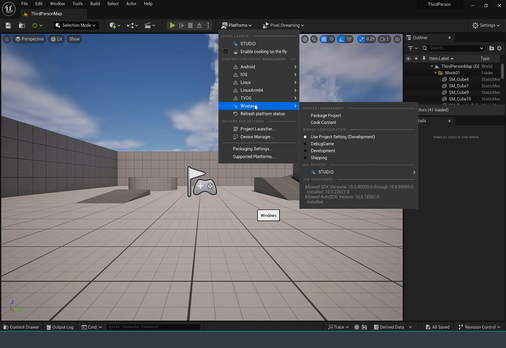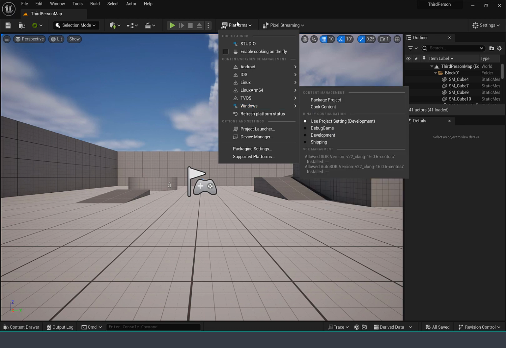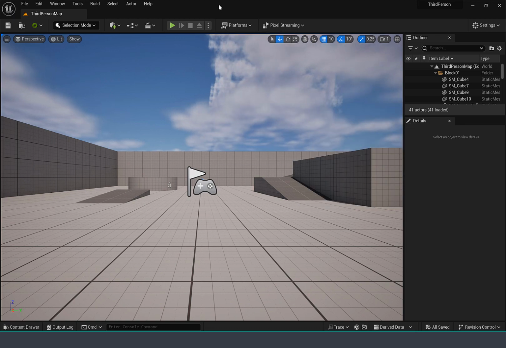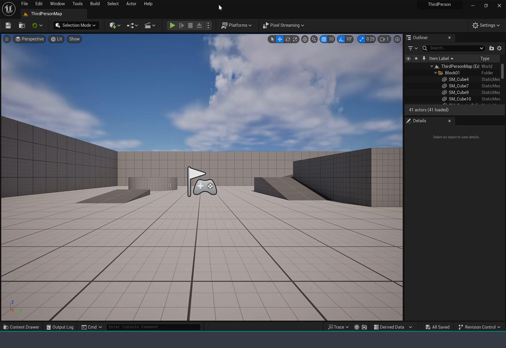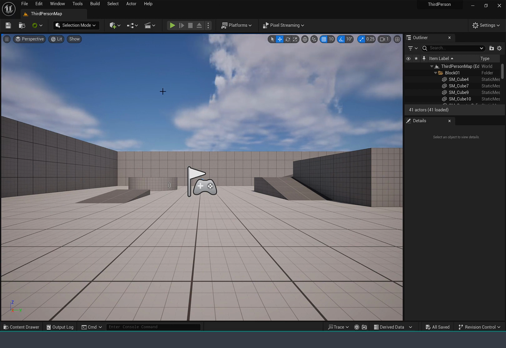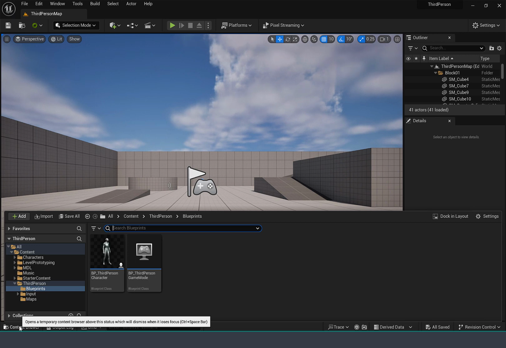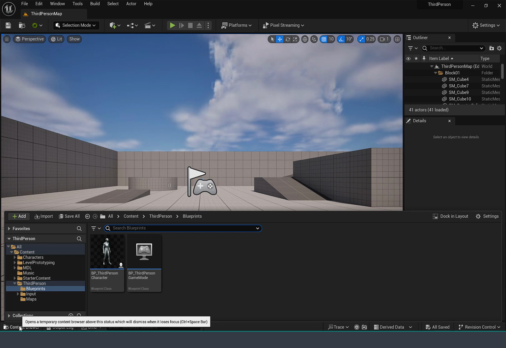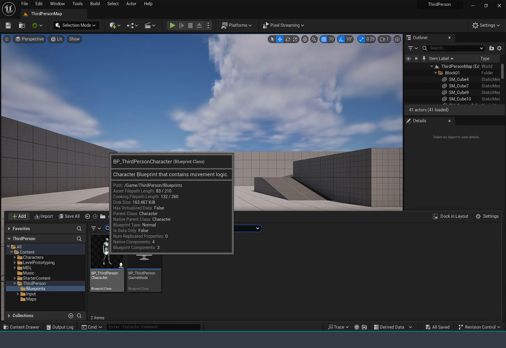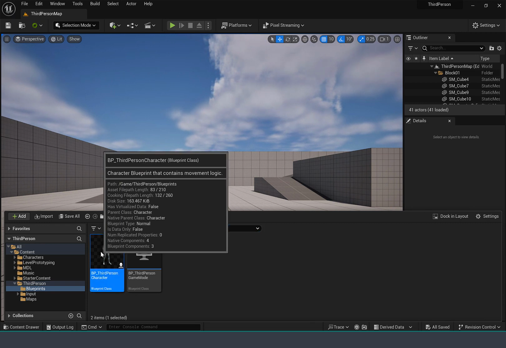But in this case, we want to take a look at how we enable the pixel streaming input from the website into the package. So I have this third-person template in which I have a sound as well as the controller. And a good, recommended place for us to enable our pixel streaming input will be in the character blueprint. For example, in this case, I have a third person character blueprint right here. So I'll open this up.